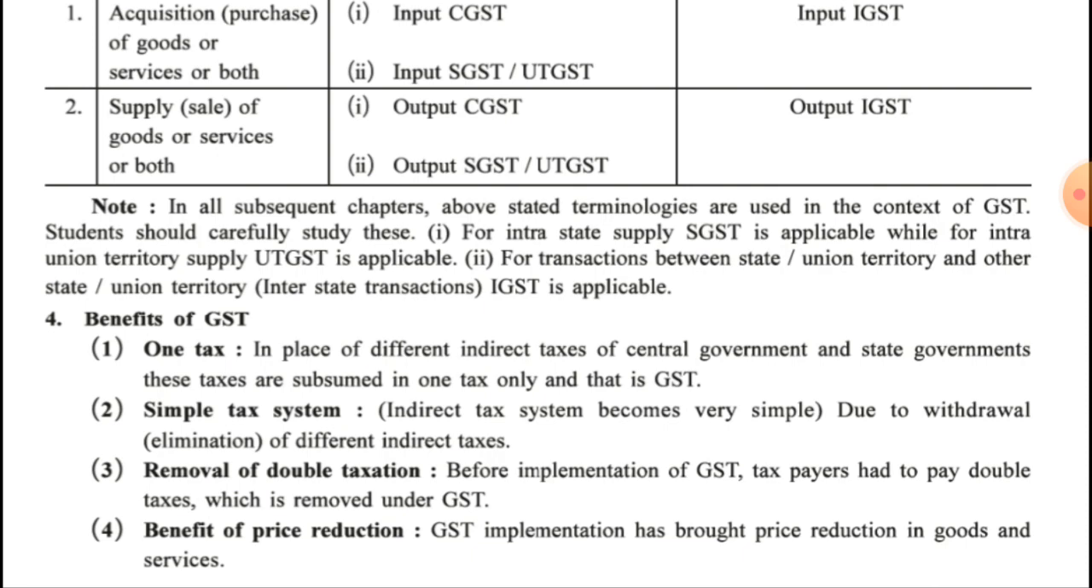Third one, that is removal of double taxation. Before implementation of GST, taxpayers had to pay double taxes, which is removed under GST. As you have seen in case of value added tax, at each and every stage of production till the goods reach the final consumer, a number of taxes were collected. So actually the burden of tax was increased on the consumer. Now because of the uniformity of GST law, the burden of tax has been reduced on the taxpayers.